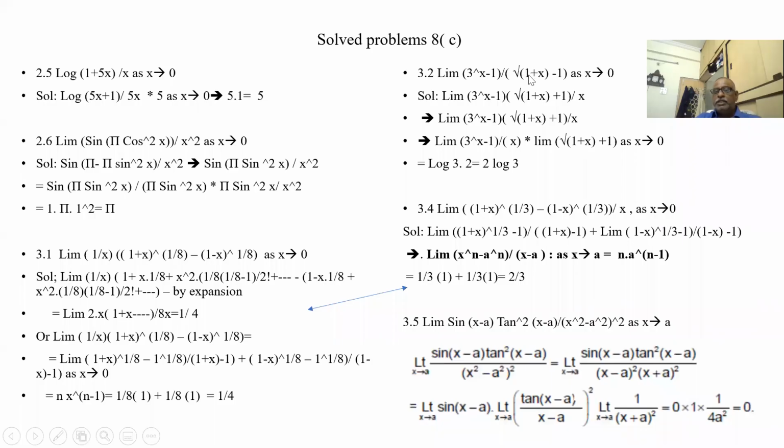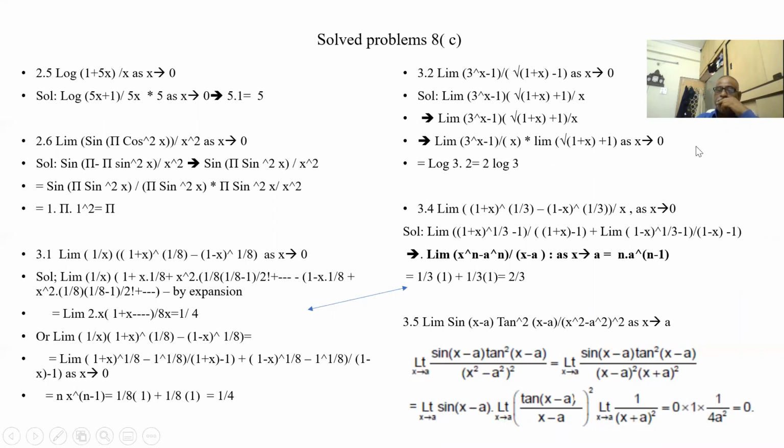So root of 1 plus x minus 1 into root of 1 plus x plus 1 is equal to 1 plus x minus 1, so at the bottom we are getting x. Top we are getting the plus term. We are multiplying this with numerator and denominator. So when I put x as 0, 1 plus 0 is 1, root of 1 is 1, 1 plus 1 is 2. So the balance is limit of (e to the power of x minus 1) by x as x tends to 0, which is log a, that is log 3. So this is 2 log 3.